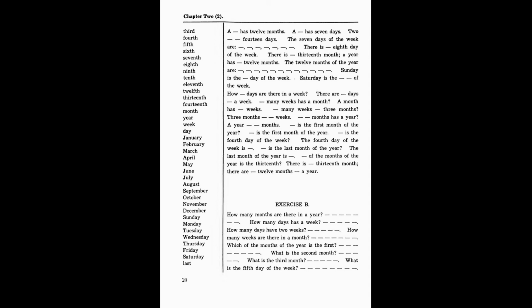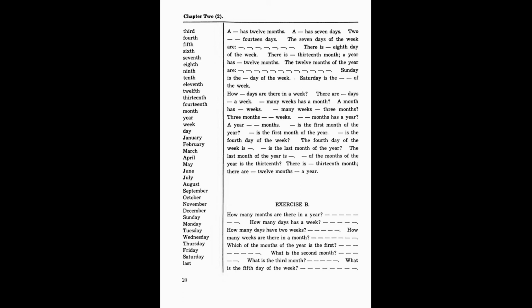Which of the months of the year is the 13th? There is no 13th month. There are only 12 months in a year. Exercise B. How many months are there in a year? There are 12 months in a year. How many days has a week? A week has 7 days.